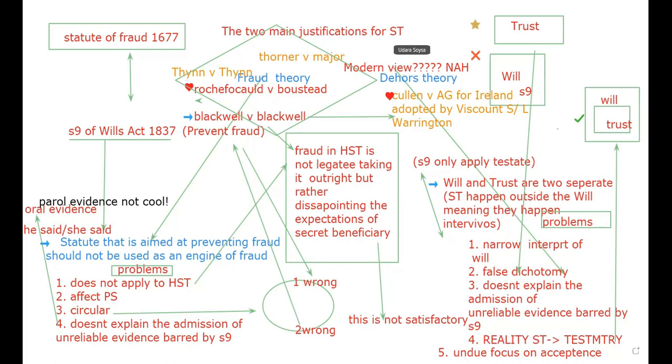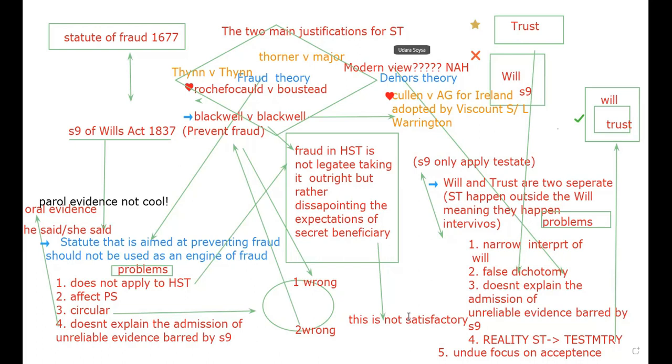Obviously, we have the same problem that we are having for the dehors theory also. It doesn't explain the admission of unreliable evidence barred by section 9. As I said, how can we allow oral evidence and say it's dehors? What is the justification to have this oral evidence and just say, oh, don't worry, it's dehors? No. Oral evidence is totally unreliable.